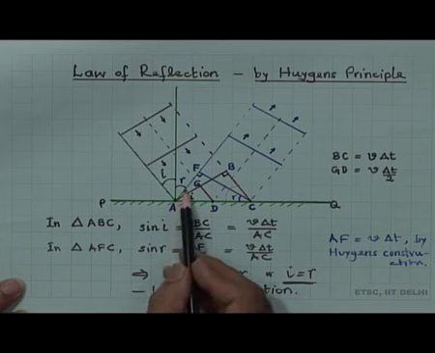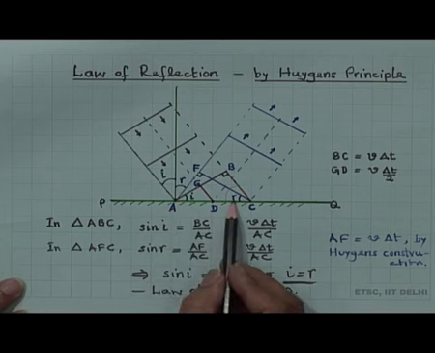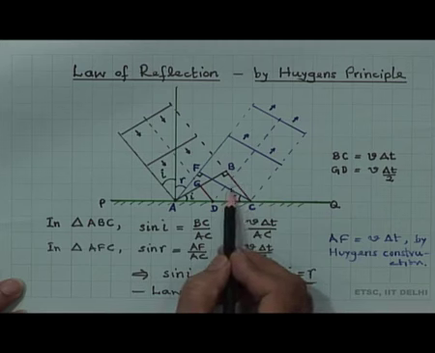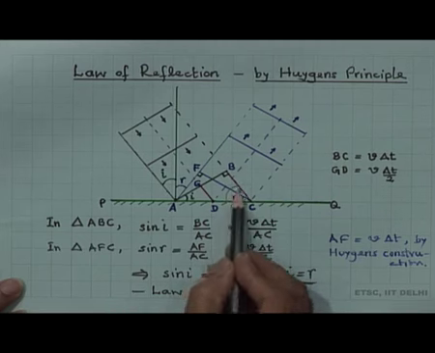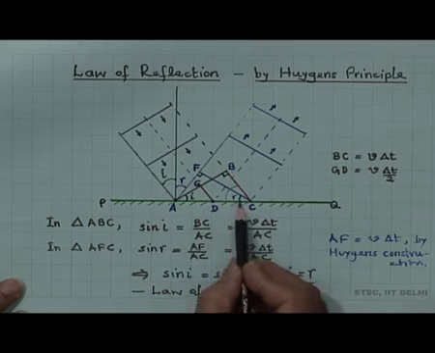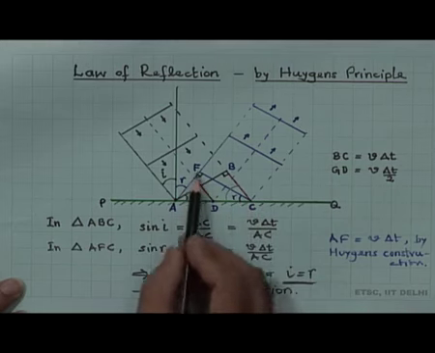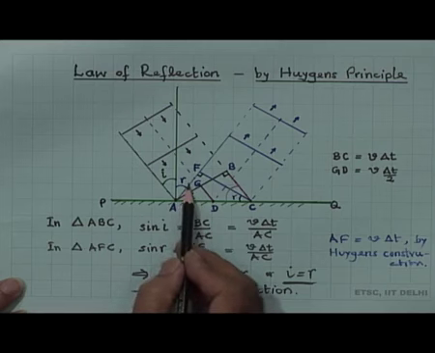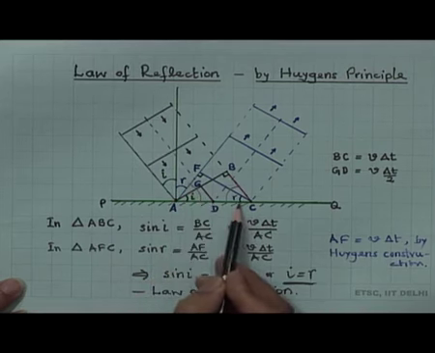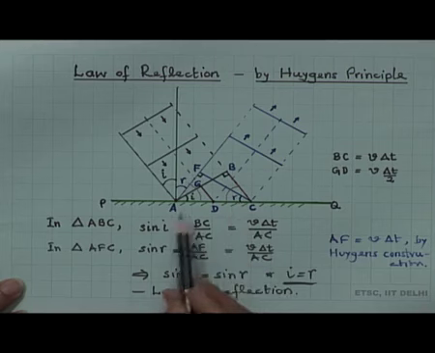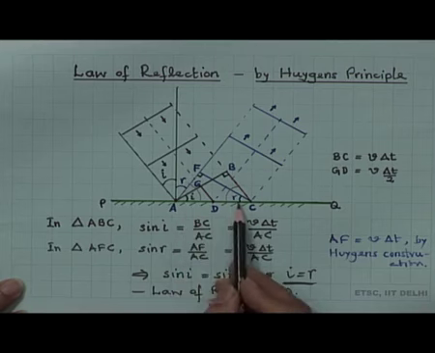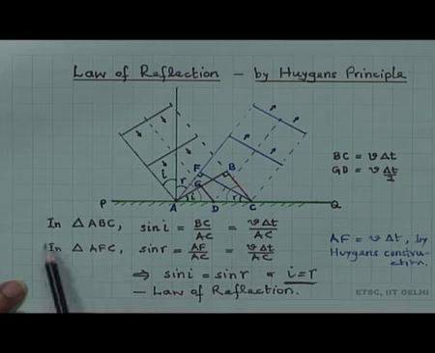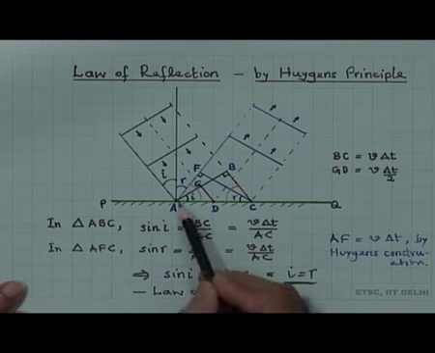Similarly, if this is R, then this angle has to be R. So, this angle is 90 minus I here, and this angle is R for this triangle here, because this is 90 degrees. Therefore, the remaining angle here is 90 minus R, and therefore this angle must be R. That is how we have this equal to I and this equal to R, and therefore, in the triangle ABC,